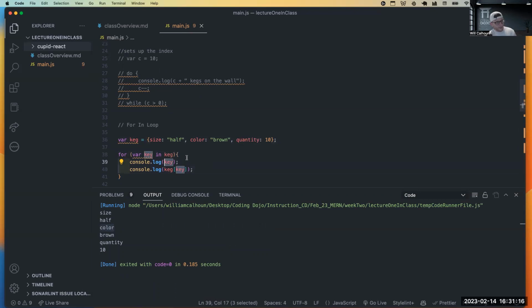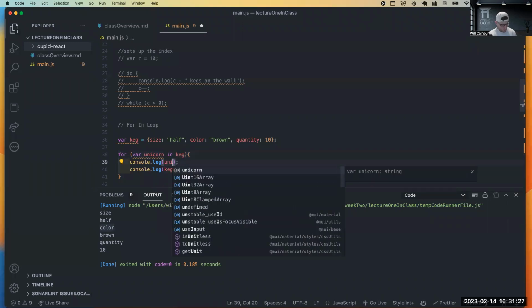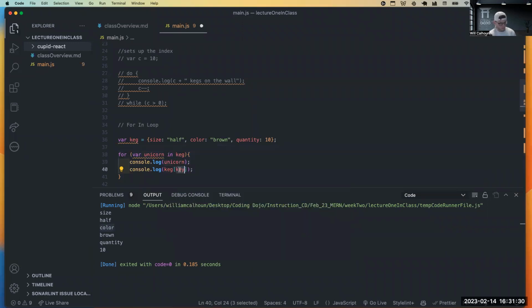Now, because this key variable represents the keys in our object, I'm going to call this unicorn just so you know. Unicorn represents our keys in our object. So what I can say is, cool, I want you to just go ahead and console log the key. But then we also know that we can go into an object and give it the key, and it will return the value. So here I can just say keg of unicorn, and I'm passing in the key. And then it's going to give me the value at that specific key.